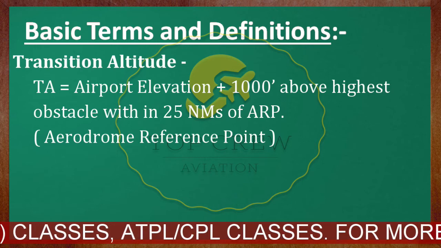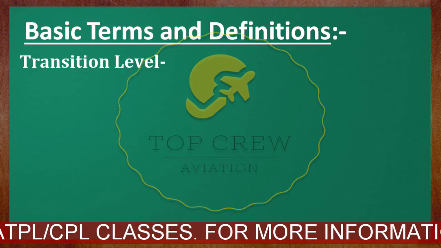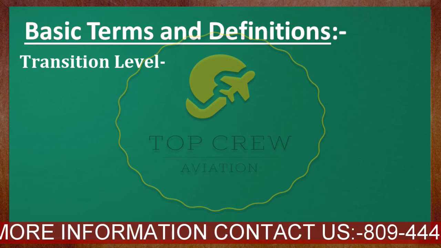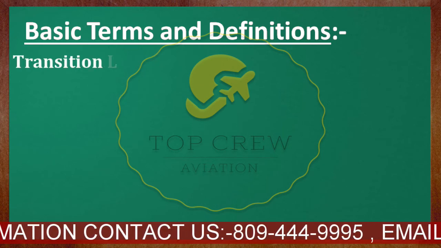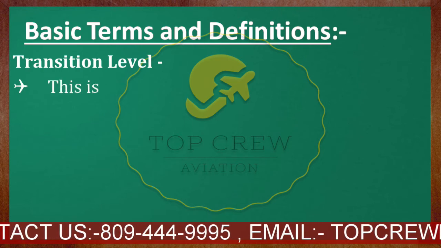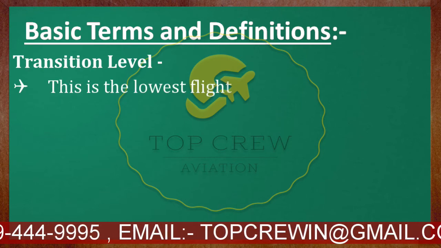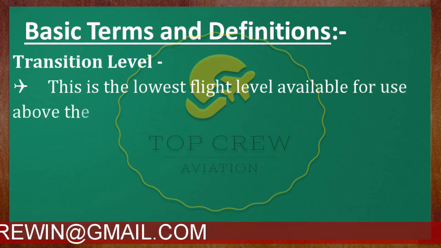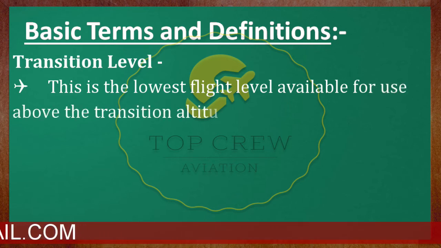All right. So the next term is transition level. What is transition level? This is the lowest flight level, which is flight level 50, guys. It is the lowest flight level available for use above the transition altitude.